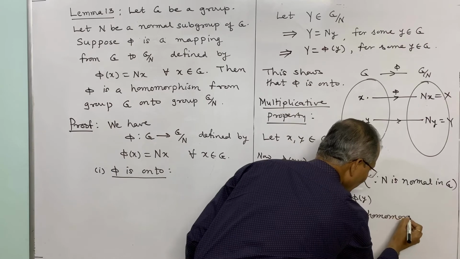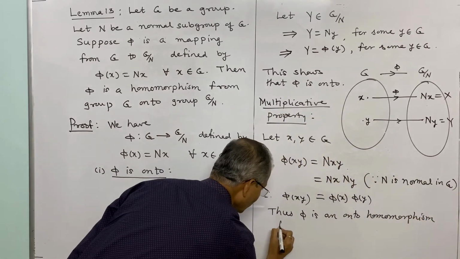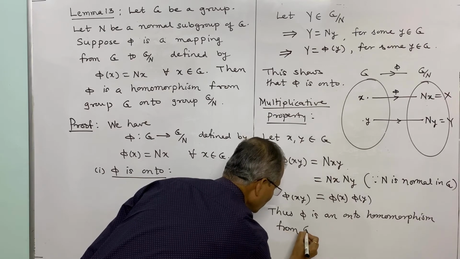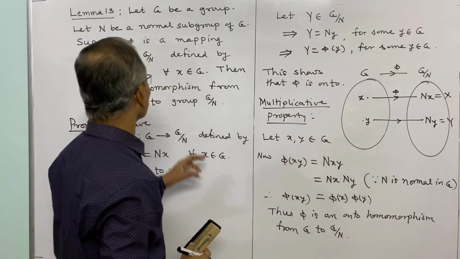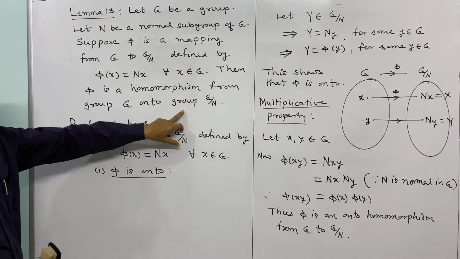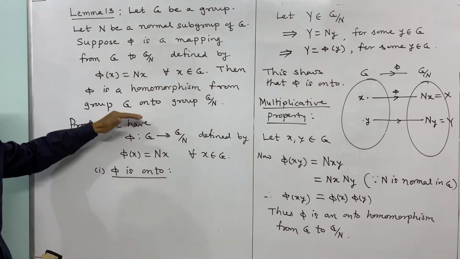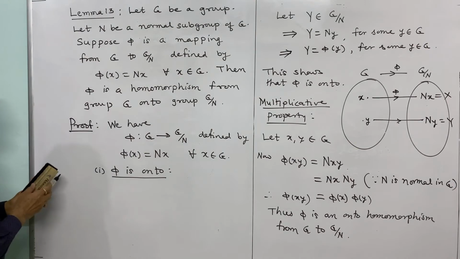Thus phi is an onto homomorphism. The onto property we have proved at first. It is a homomorphism from G to G by N. This is what we wanted to prove: phi is a homomorphism from G onto the group G by N, or an onto homomorphism from G to G by N, and this proves the lemma.